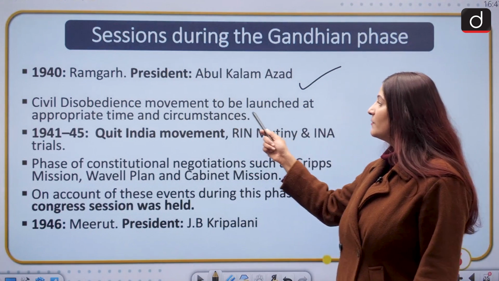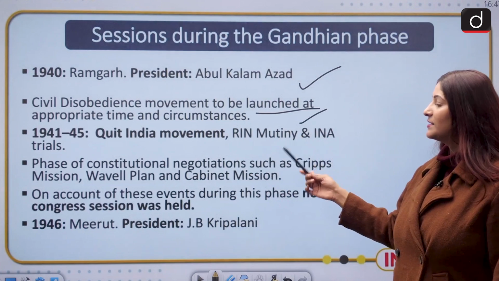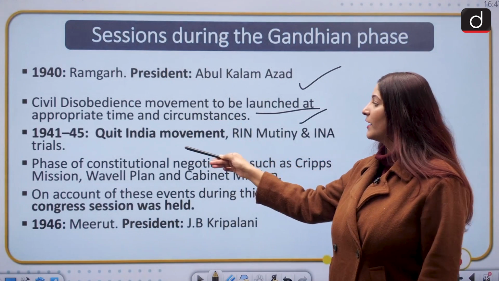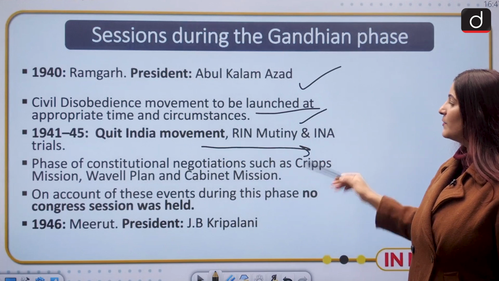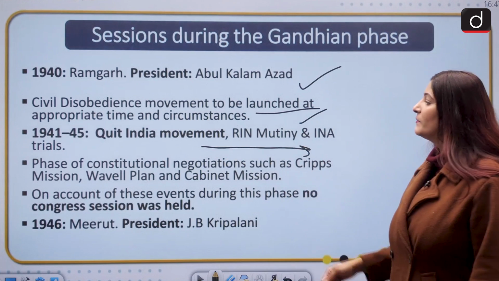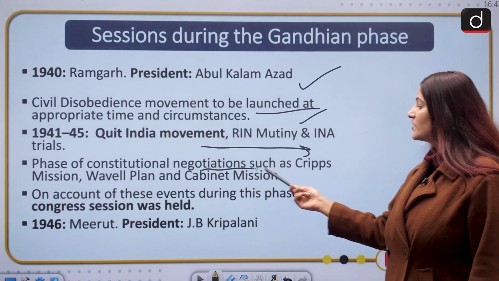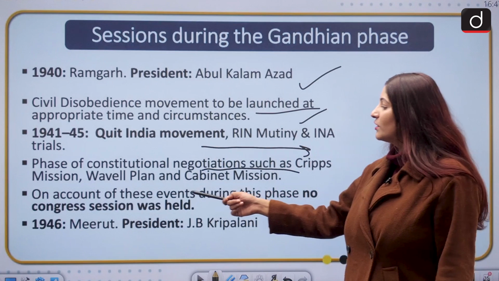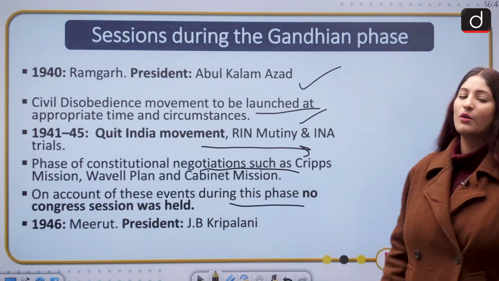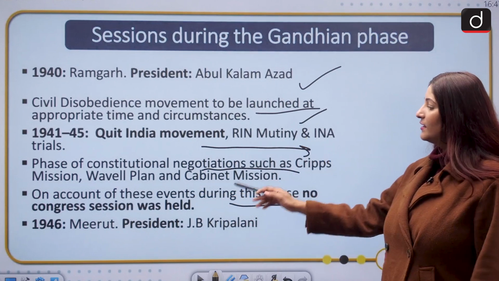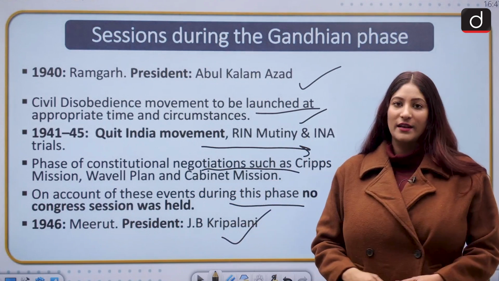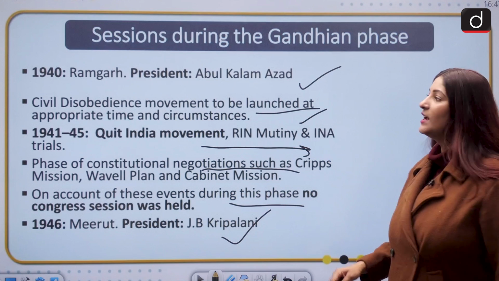Civil disobedience movement had to be launched at the appropriate time and circumstances. And in the years between 1941 to 45, Quit India Movement, RIN mutiny, INA trials all were done. Phase of constitutional negotiations such as Cripps mission, Wavell plan, cabinet mission was done. And on account of these events during this phase, no Congress session was held. And then at the time of independence, J.B. Kripalani was there when he served as the president of the INC.